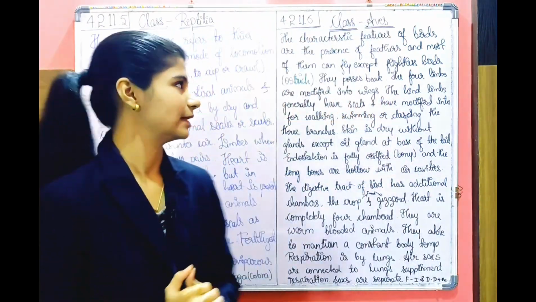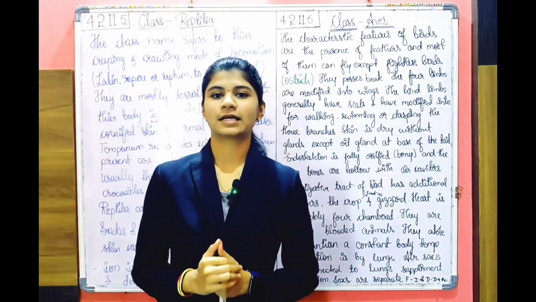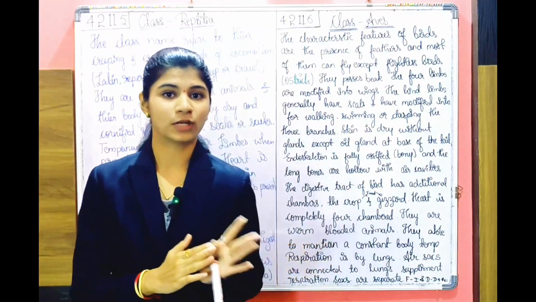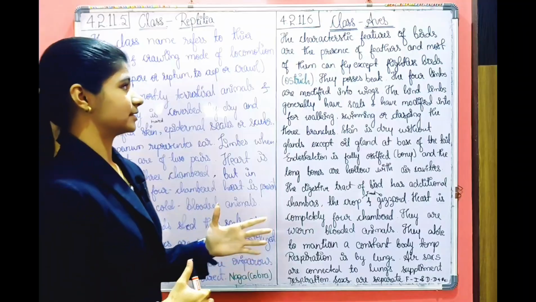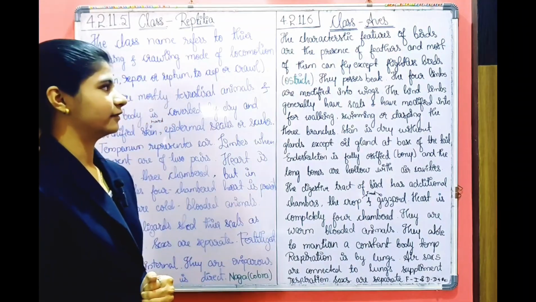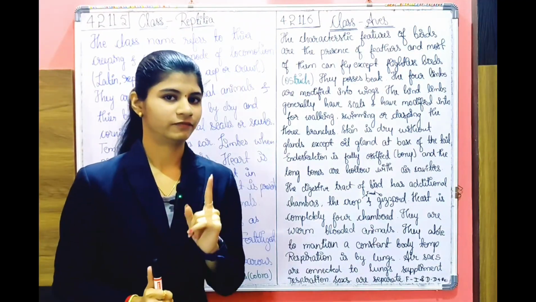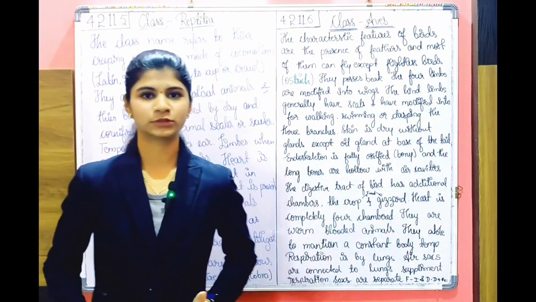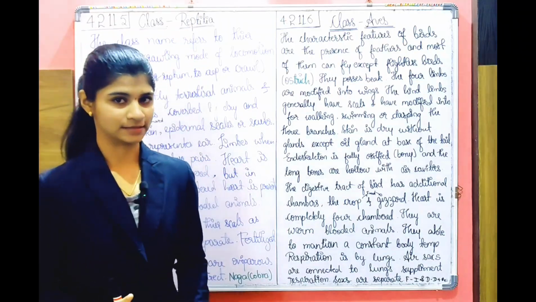So let us come to this class Aves. Exercise 4.2.11.6. Now what is this class Aves? Aves is the scientific name, commonly known as birds. Right, so let us start. The characteristic features of these birds are the presence of feathers, and most of them can fly, except flightless birds. The only flightless bird is the ostrich, which is very huge and also gives very huge eggs because it is oviparous.